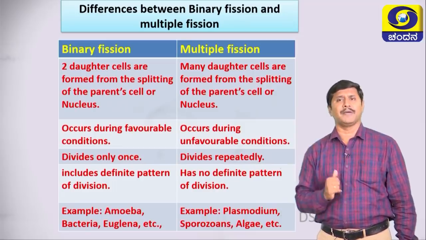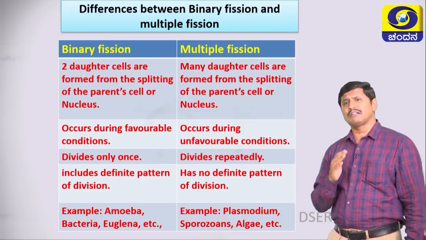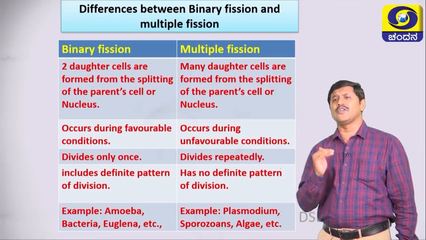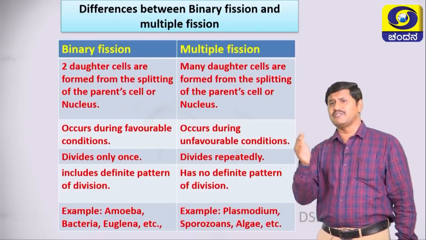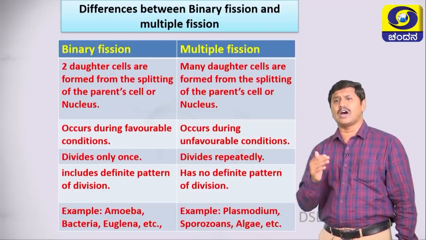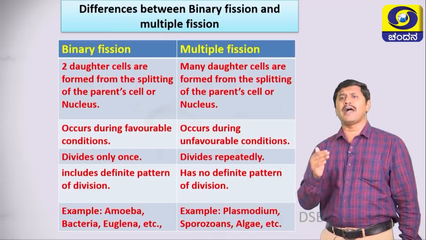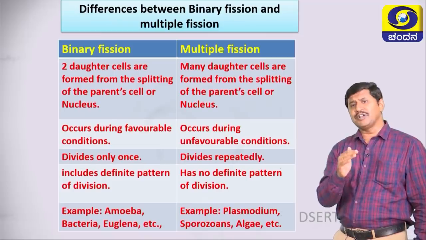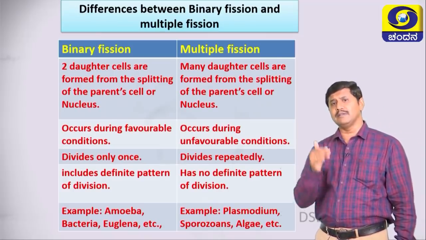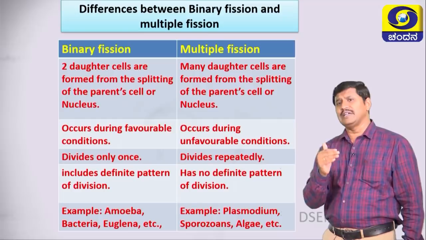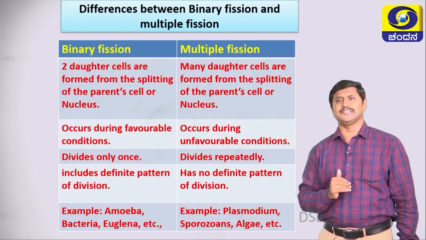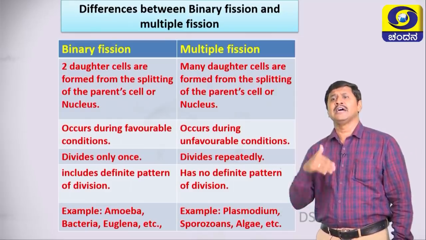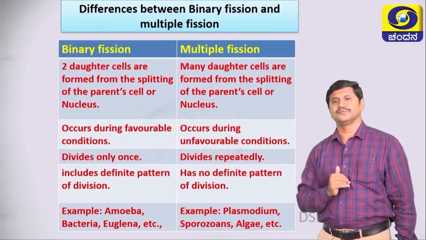In binary fission, 2 daughter cells are formed from the splitting of the parent cell or nucleus. In multiple fission, many daughter cells are formed from the splitting of the parent cell or nucleus. The second point: binary fission occurs during favorable conditions; multiple fission occurs during unfavorable conditions. Binary fission divides only once. Multiple fission divides repeatedly, more than 2.